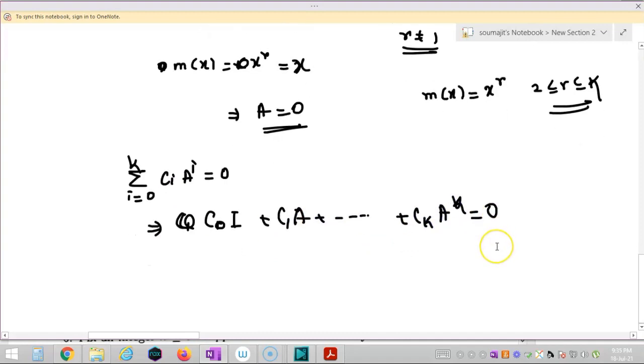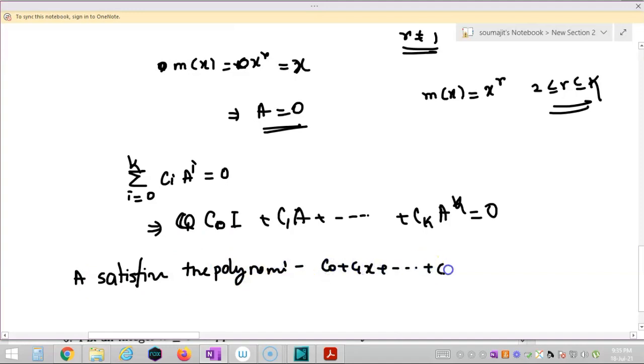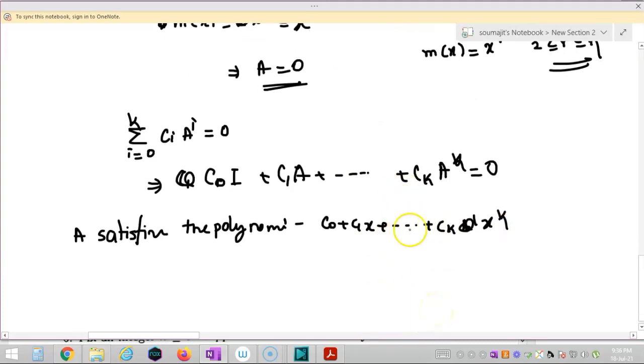So from this I can say A satisfies the polynomial c0 plus c1x plus ... plus ck x to the power k. So this is an annihilating polynomial, and the minimal polynomial always divides any annihilating polynomial, so m(x) divides c0 plus c1x plus ... plus ck x to the power k.